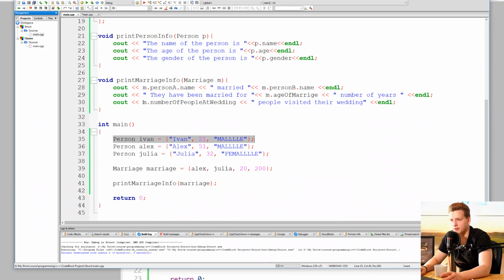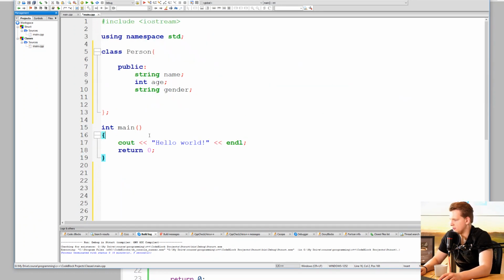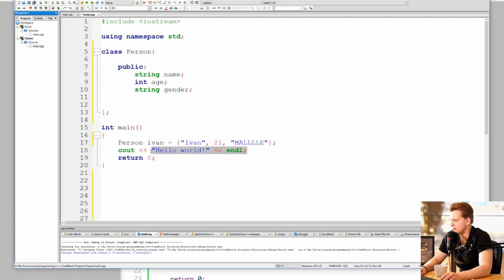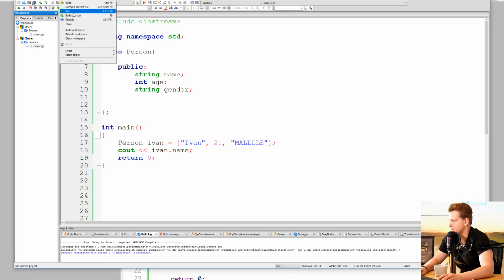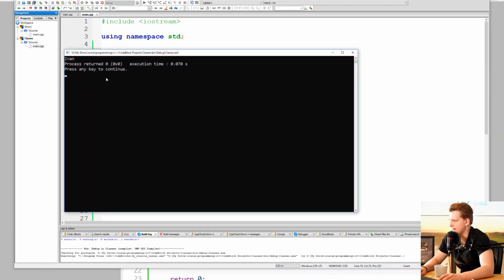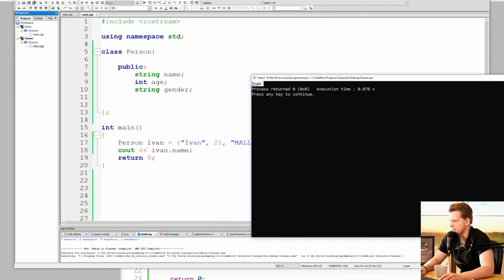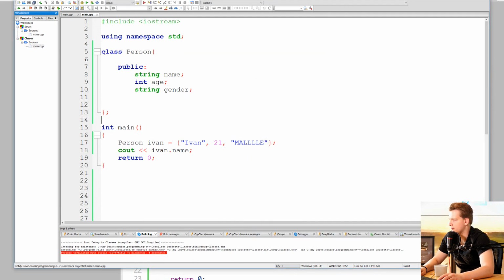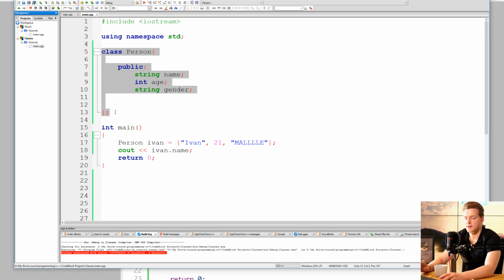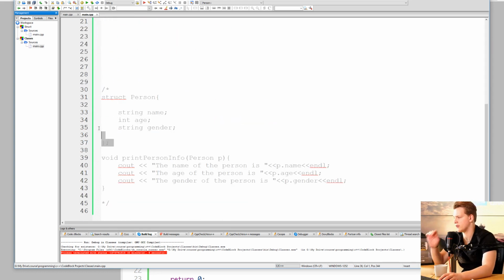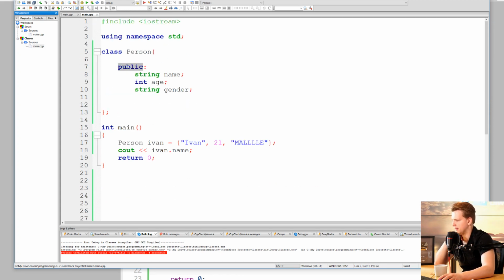So now I'm going back to the old project. So let's do that as well. Person Ivan equal to this, and let's see if this works. So let's, for example, print Ivan.name and see if it works. Build and run, and you see I get Ivan back. And as you can see, creating a class like this is identical to creating a struct like this. The only difference is that we have class instead of struct, and we also have this keyword public.